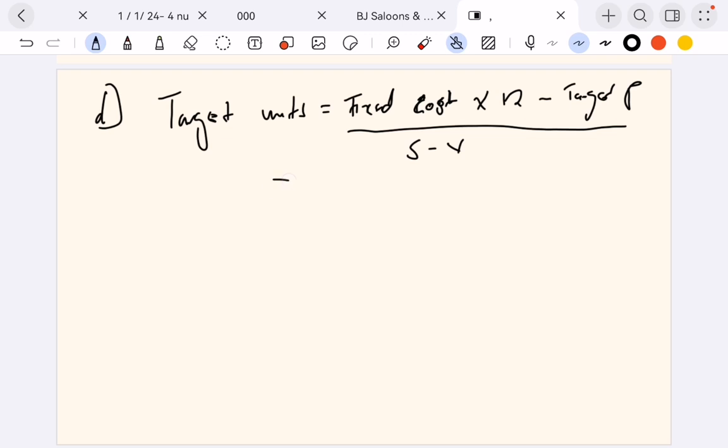So let's do 12 times. Okay, so here we have fixed cost, there is 9,700, remember, times 12 minus the target profit there at 7,000 over selling 15 minus 7, which is 8.